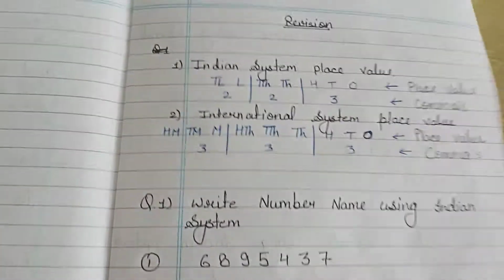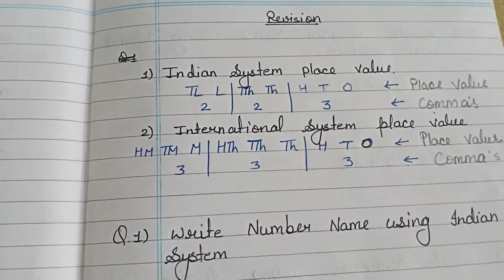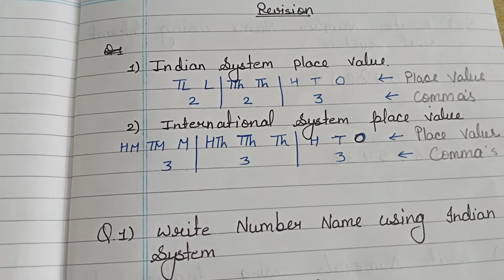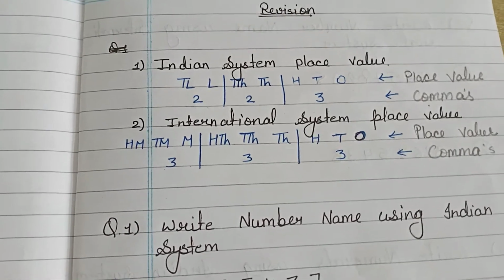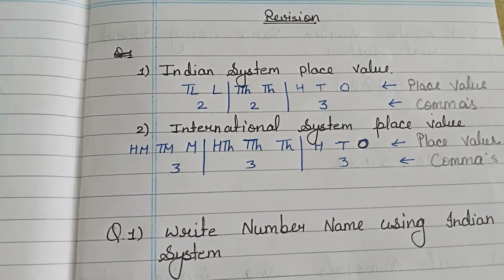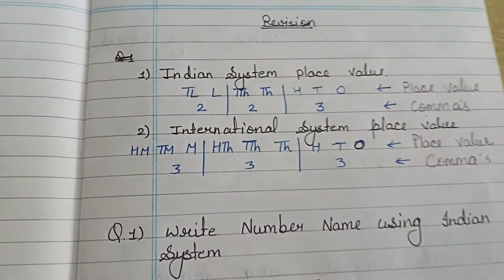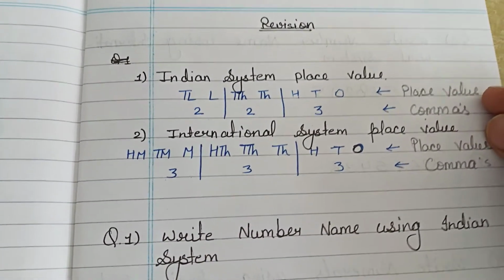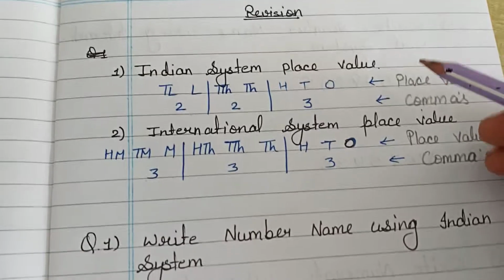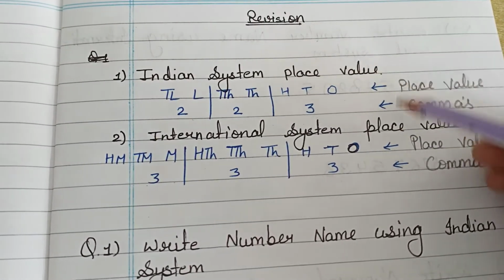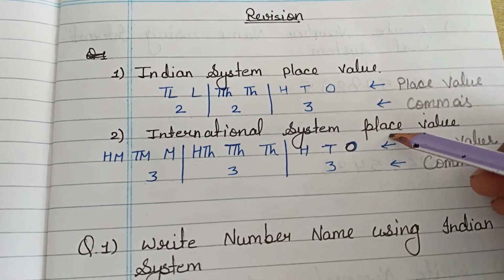So let us begin our revision. I'm not taking the chapter 1 revision. Whatever is required for upcoming classes, that topic I will revise with you. So first is your number system, the second chapter. I am starting from the second chapter, number system. There are two topics, Indian system and international system.